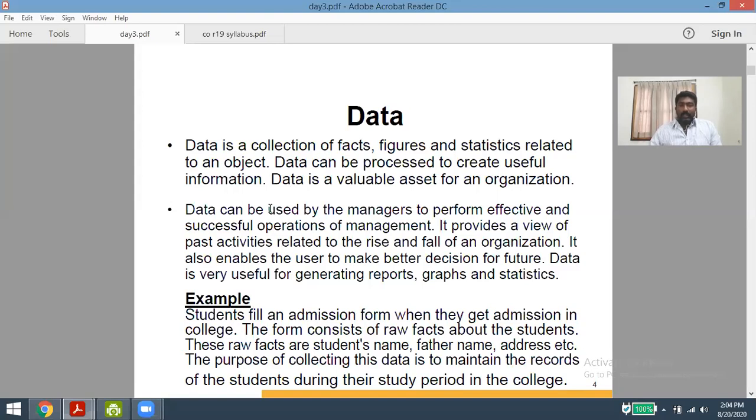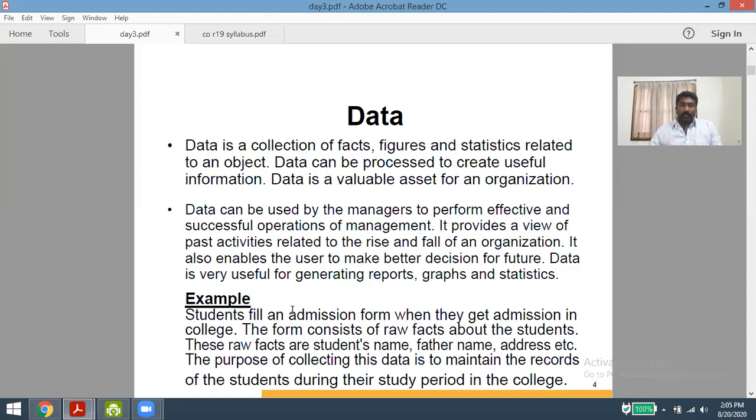With the help of this data, managers have mechanisms to evaluate the information, and it is also used to make decisions for the future. This data is also used for generating reports, graphs, statistics, etc.